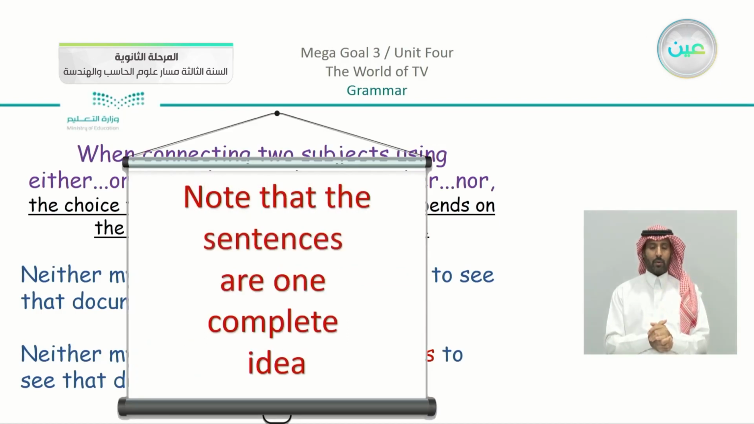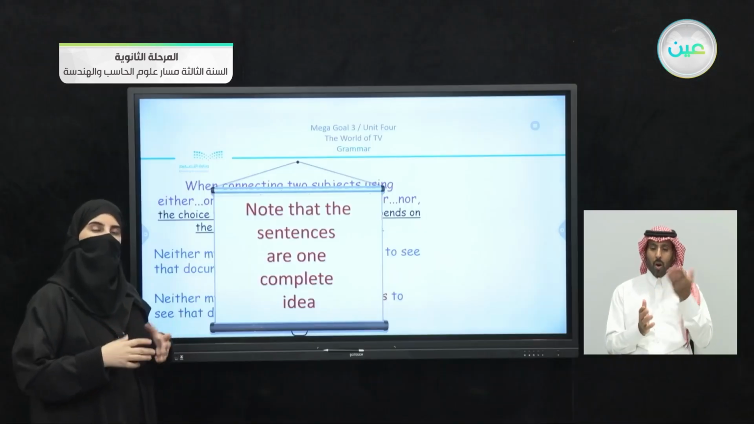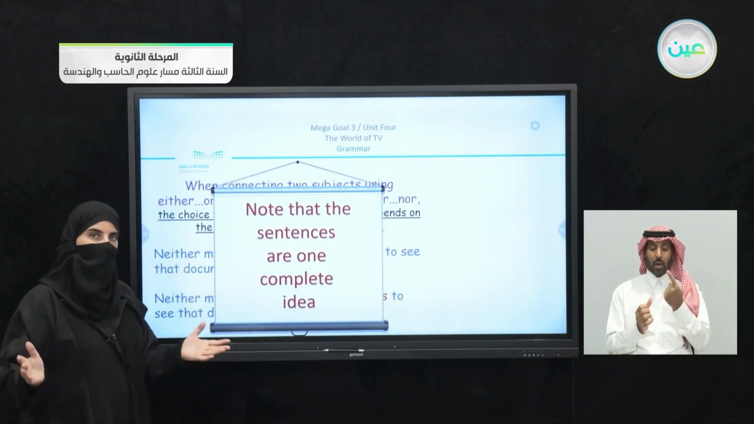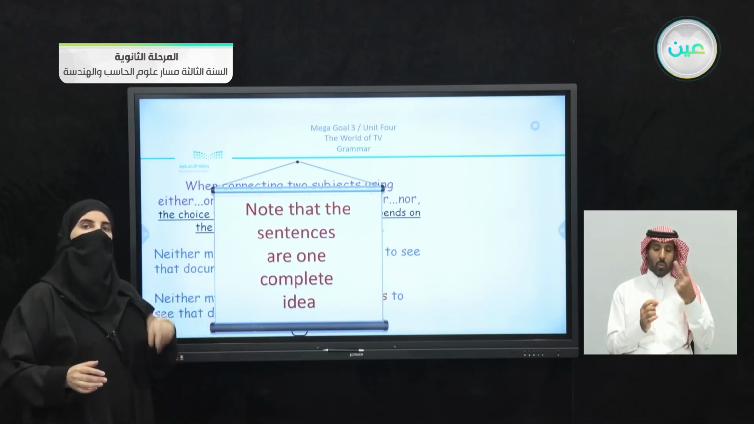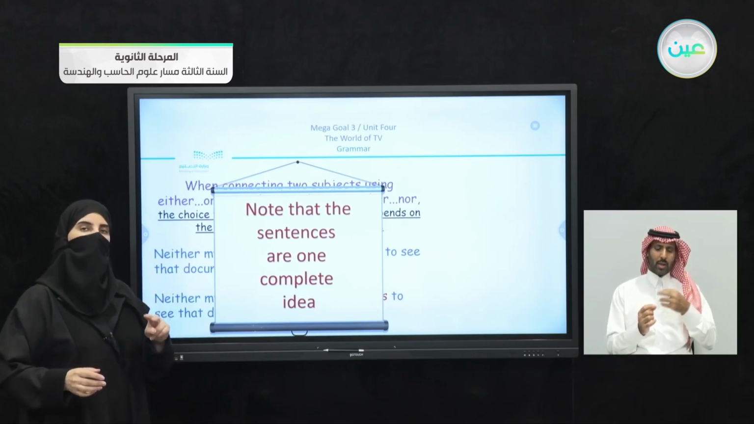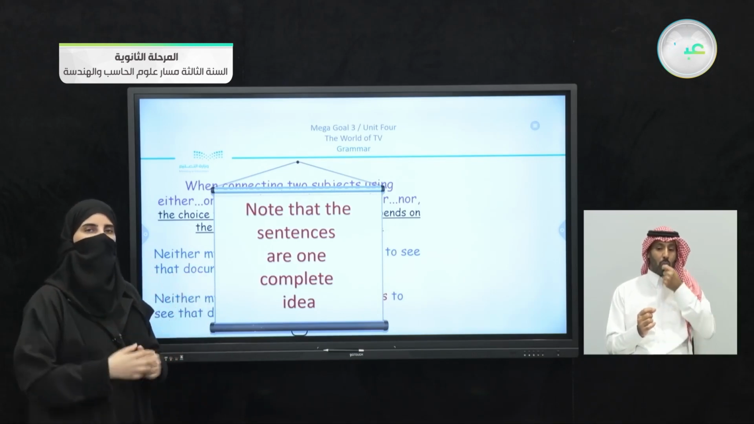Now, note that the sentences are just one complete idea. This is the same as I mentioned before: you can see that we have one sentence, one complete idea. Yes, we have two nouns, two adjectives or two verbs, but the idea is just one idea.